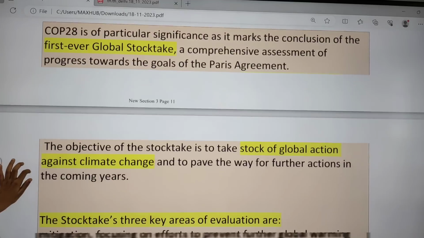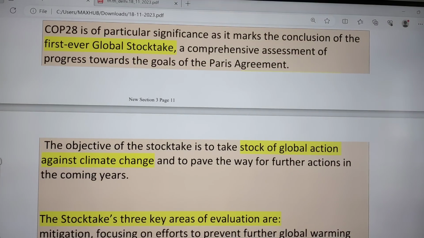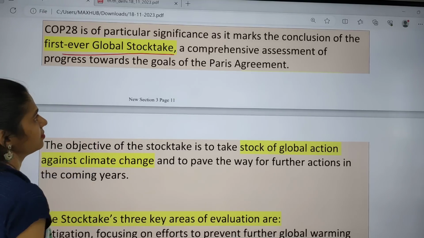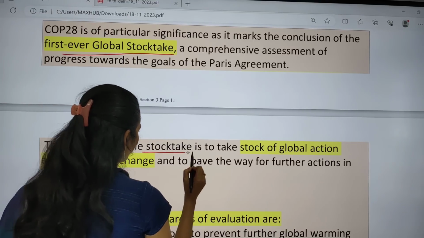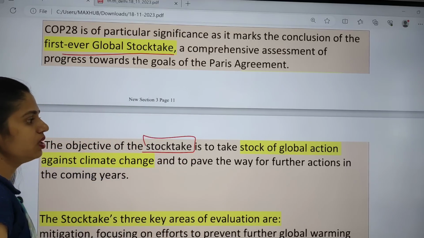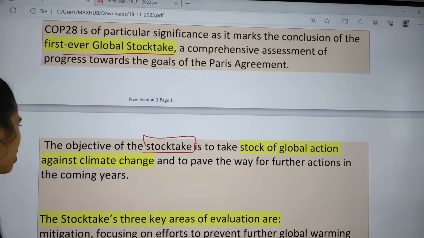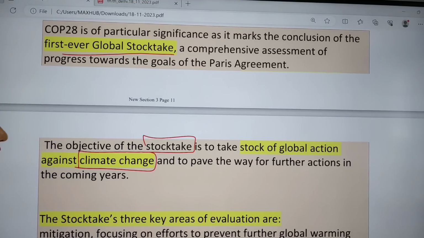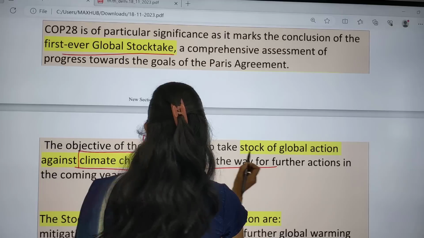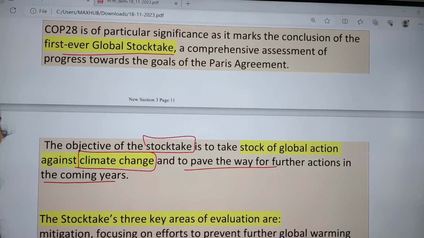So what is this COP28? COP28 is of particular significance because we are going to have the conclusion of the global stocktake. It is a comprehensive assessment of the Paris Agreement. The important objective of this stocktake is to take stock of global action against climate change, and to pave the way for further actions in the coming years. So in the coming years, we have to take some more actions.